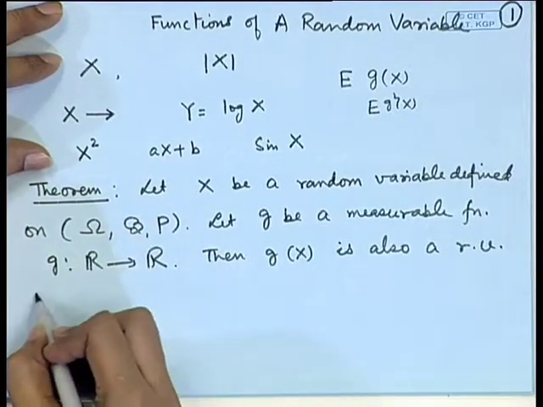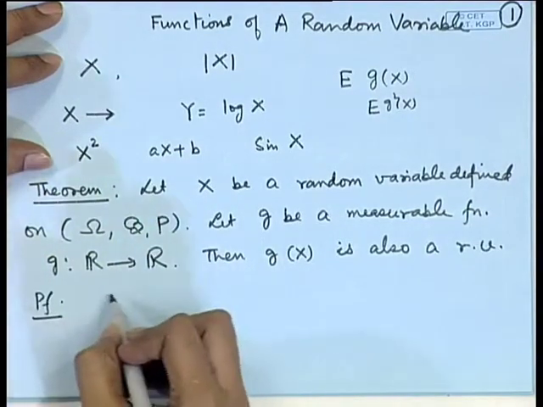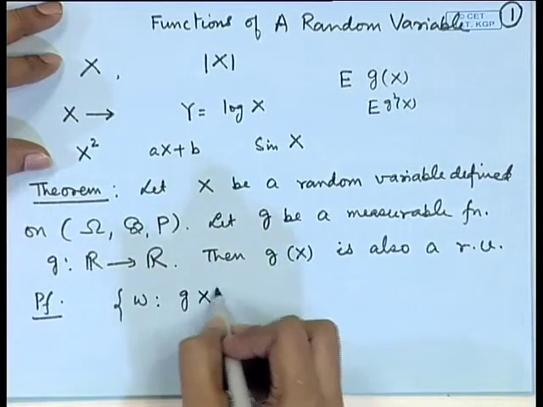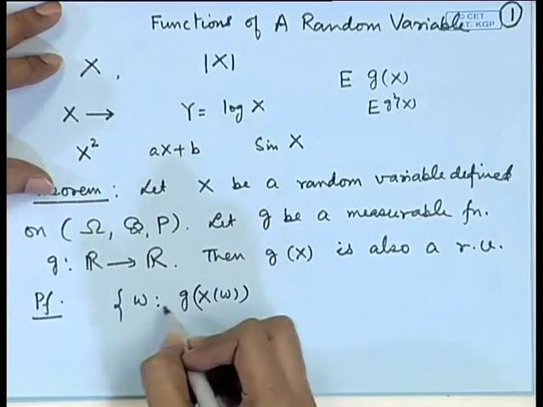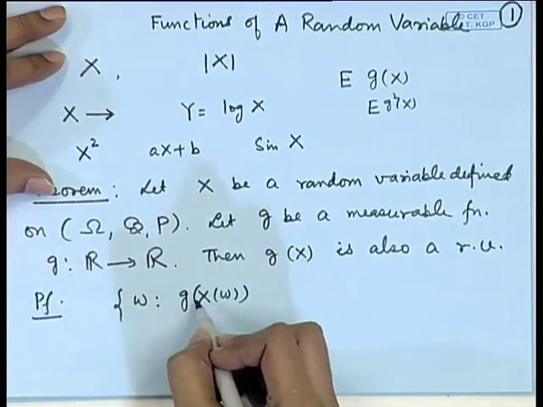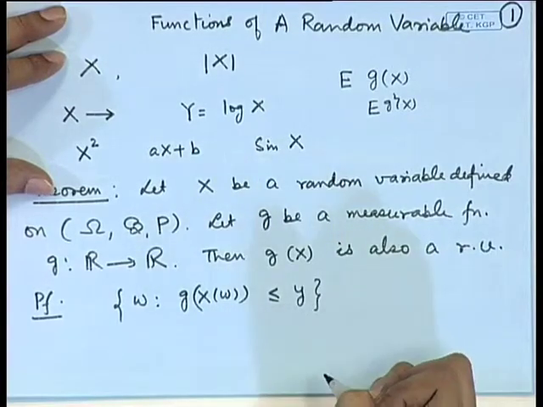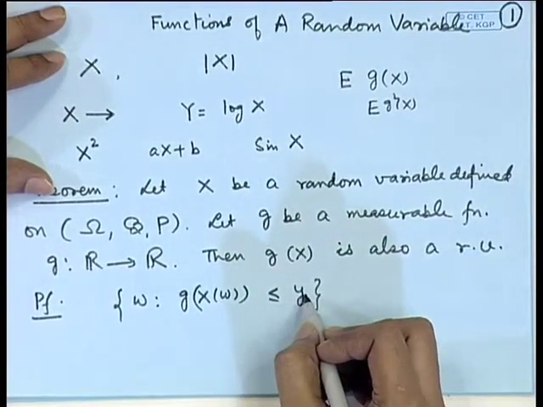To look at the proof of this, we must prove that the set of all those points such that g(X(omega)) is less than or equal to, say, y is a measurable set for every real y.